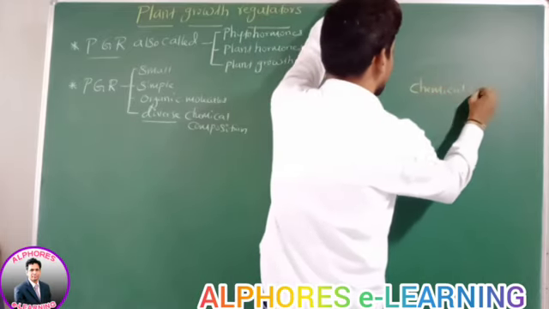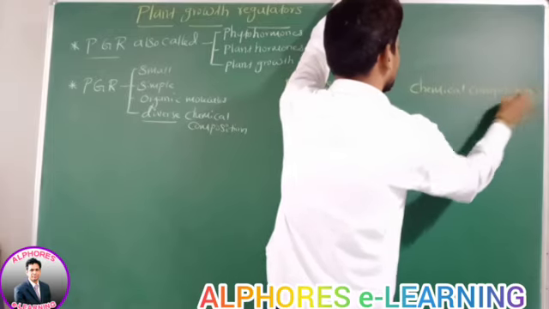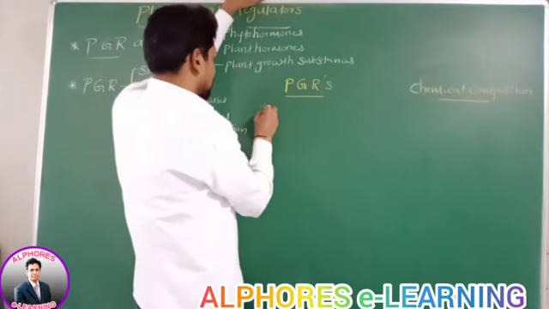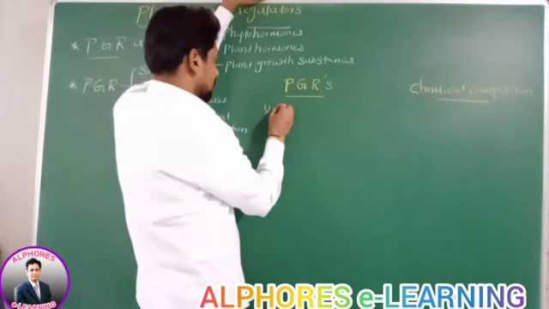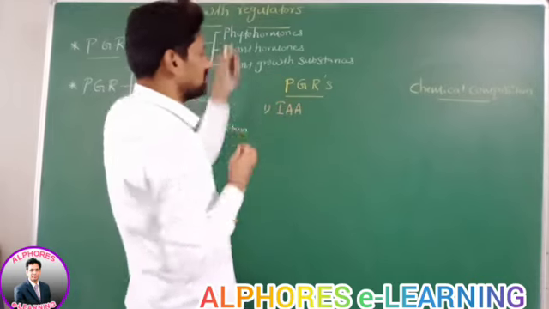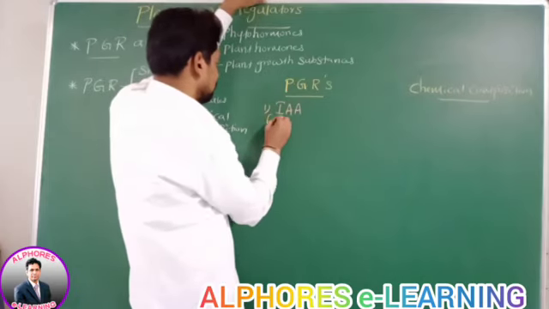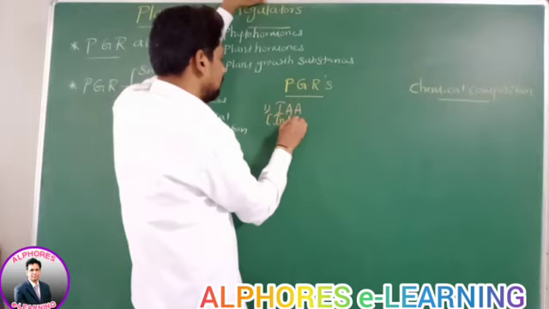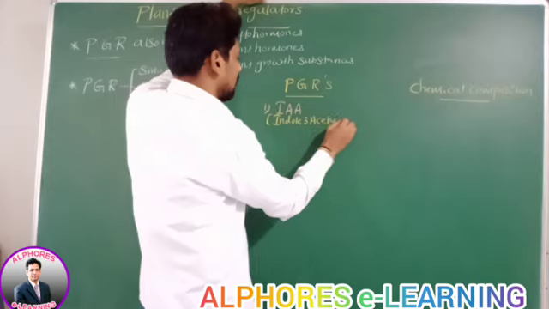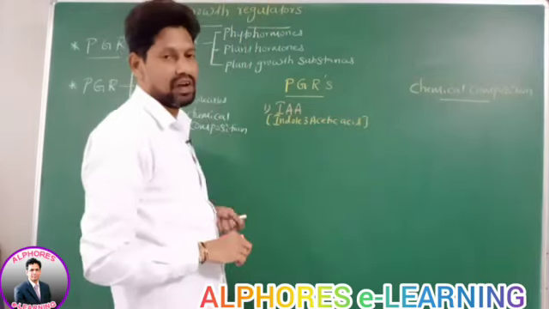Go for the first one. IAA. What is the full form of this IAA? Indole 3-acetic acid. This is the full form of IAA.